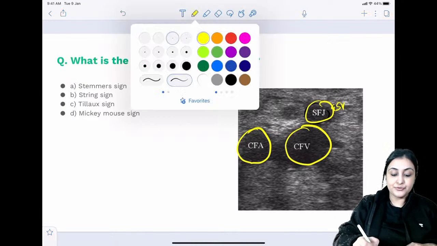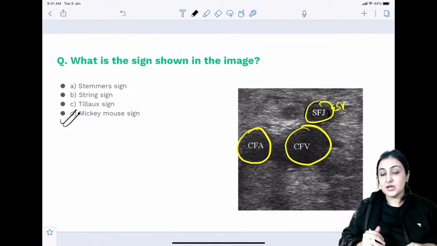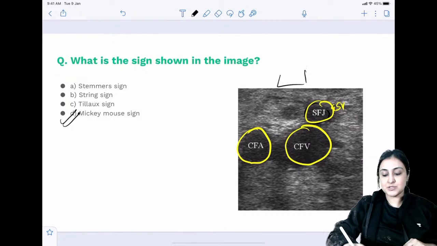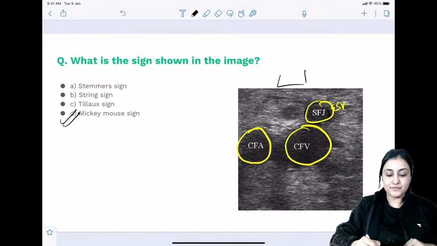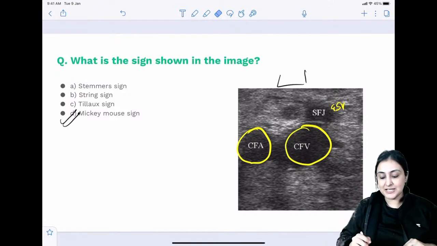So this saphenofemoral junction is called the Mickey Mouse sign. Okay, so this is the saphenofemoral junction. We evaluate this when we are evaluating for SFJ competence in varicose veins. If I were to check for DVT, I will compress with my probe. I will compress and what will I notice? That these two vein structures will get compressed but the artery will remain as it is. So that is how we diagnose DVT.